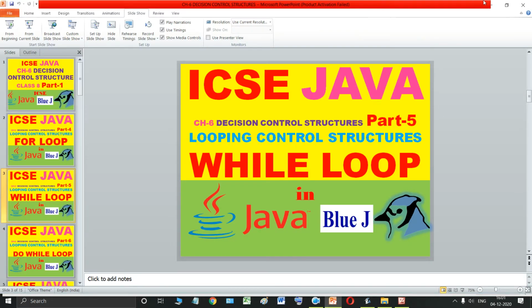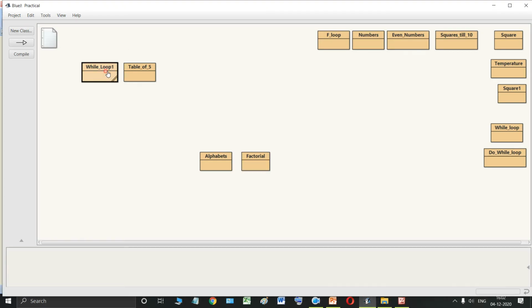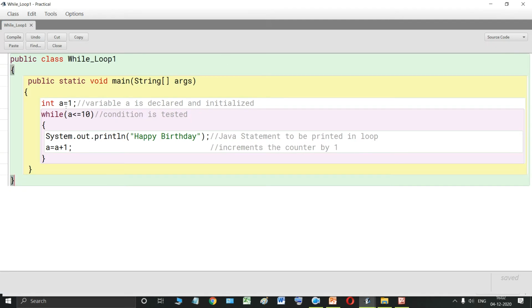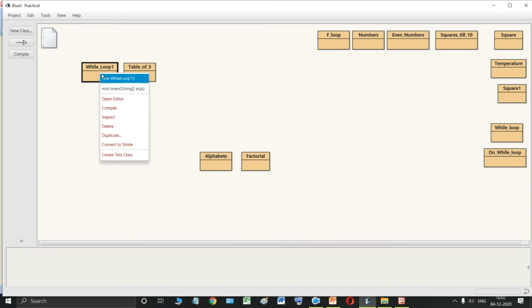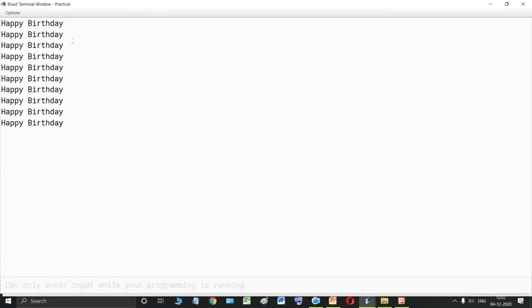Okay students, so let me show you this program. See, this is the same program written. a is initialized as 1, then the condition inside the while loop: while a is less than or equal to 10. Then inside the body of the while loop, we write the Java statement and the increment. Then we compile the program. No syntax errors. We will close it and I will run this program, and you can see that happy birthday is printed 10 times.